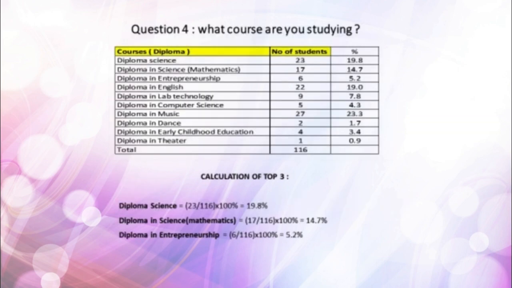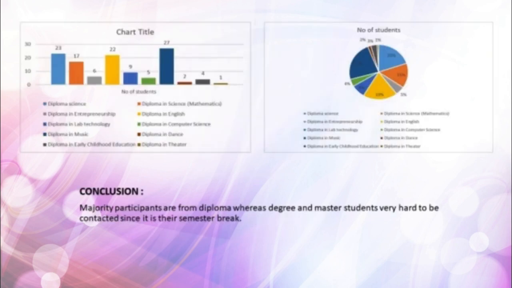Question 4. What course are you studying? The table below shows the diploma courses in UPSI. There are a total of 10 courses and 116 students with percentages. The top 3 calculated below are diploma in science, mathematics, and diploma in entrepreneurship with their percentages. The conclusion for question 4 is that the majority of participants are from diploma, whereas degree and master students were very hard to contact since it is their semester break.